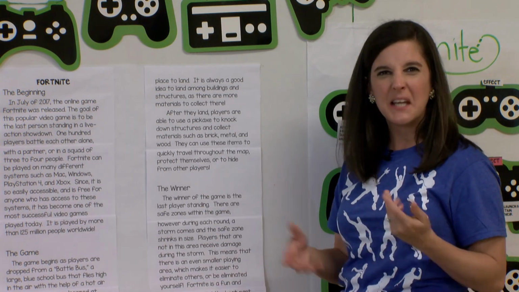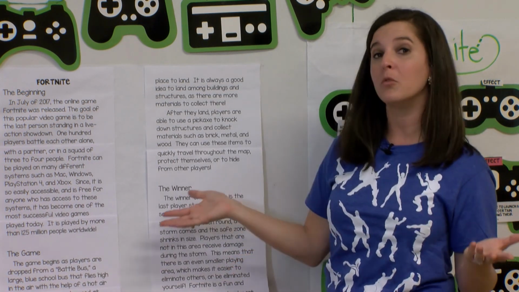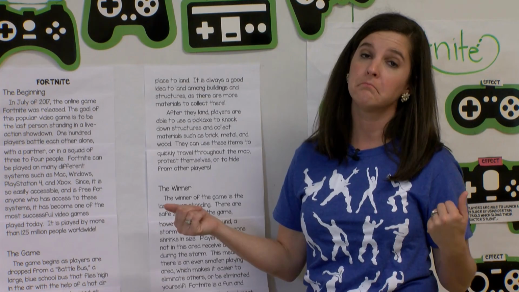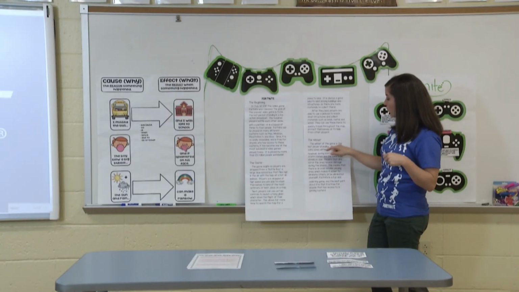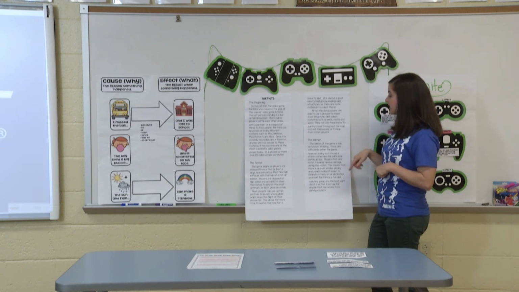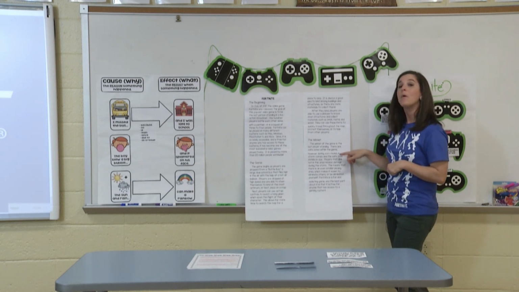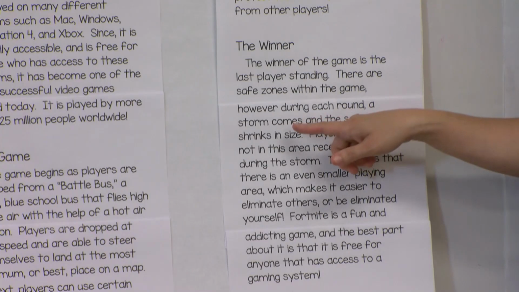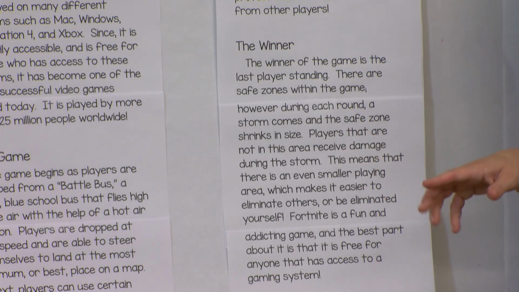All right, now the next heading is the winner. Okay, so maybe this section is going to tell us about how you win this game. Let's see. The winner of the game is the last player standing. There are safe zones within the game. However, during each round, a storm comes and the safe zone shrinks in size.